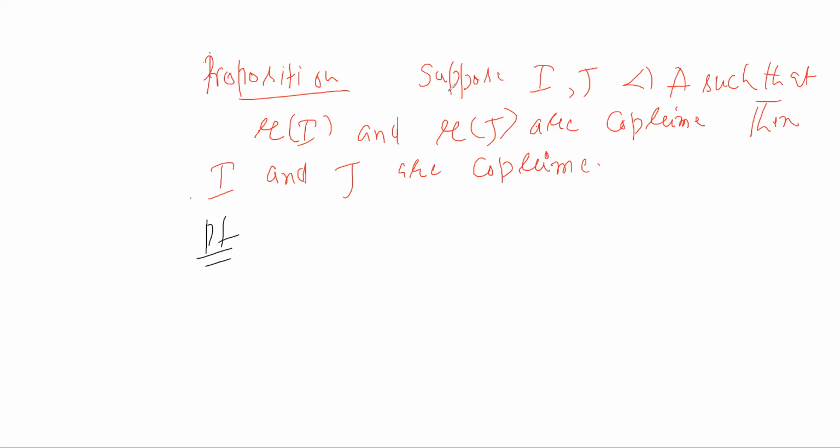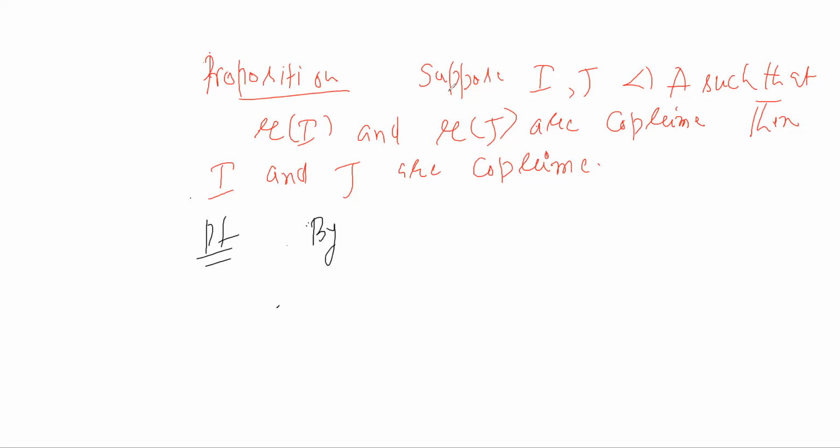LCM तो कहाँ से आ गया यहाँ पे? अच्छा, आप कह रही हो I plus J is the ideal generated by their LCM. हाँ, वहाँ से कह सकती हैं आप, you can say that, but I am proving it for a general ring, not necessarily the ring of integers. ये किसी भी रिंग के लिए ट्रू है.